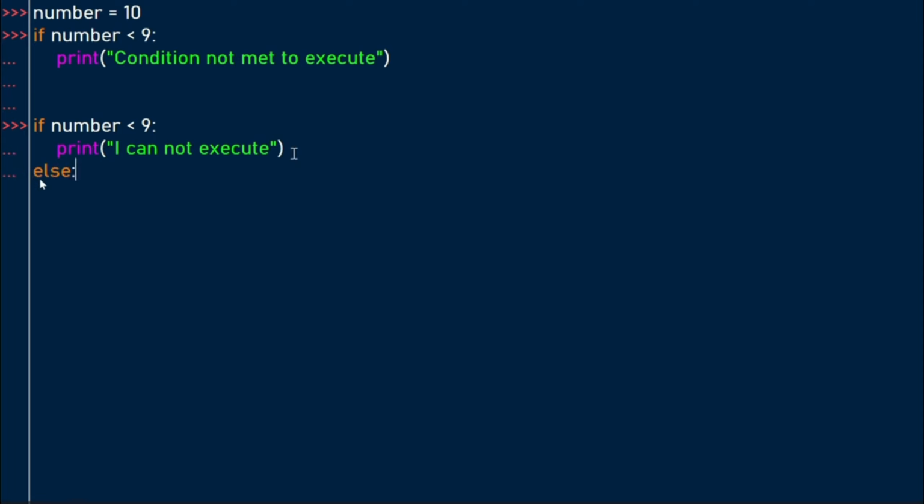We'll introduce the else statement so that if this condition is not met, we want something to be executed. So this is our else statement. After the else, we also have to make sure that there's an indent before the code. So the if and the else have to align. So this is what we expect to execute. Let's run the code.